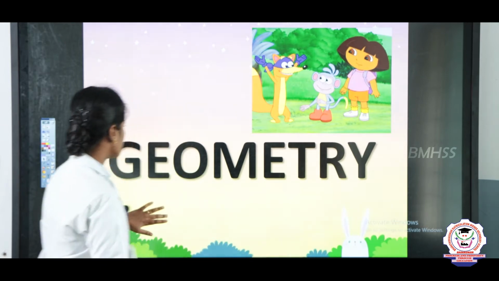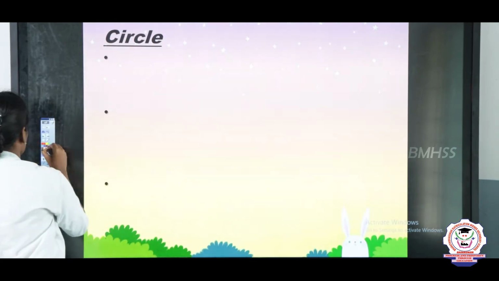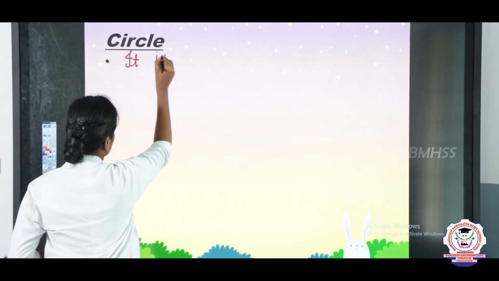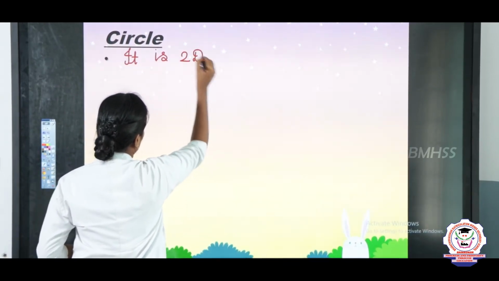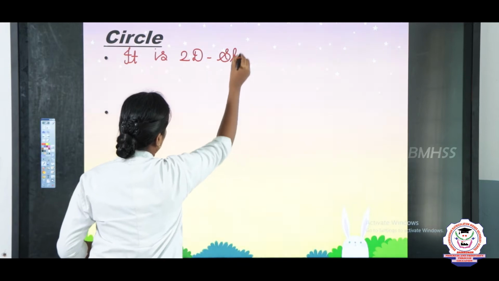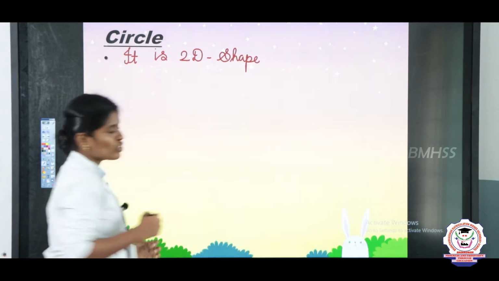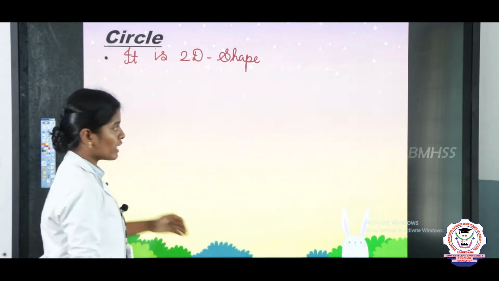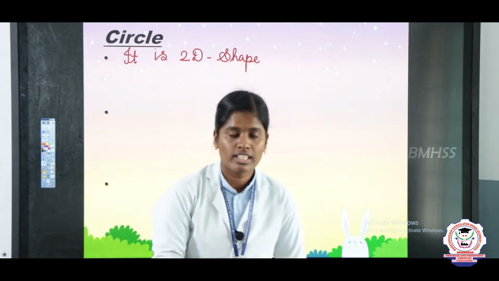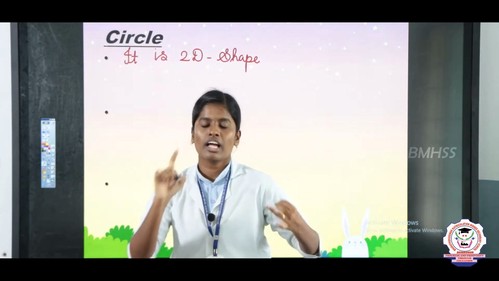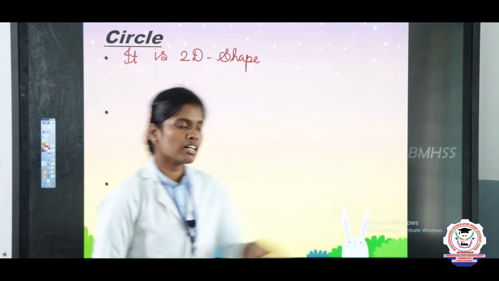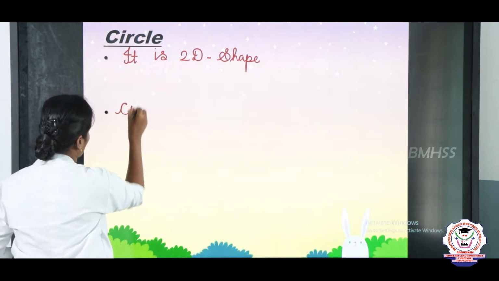The first point is: circle is a 2D shape. What is meant by a 2D shape? A 2D shape means it has length and breadth. And the next one is, it has no sides and no corners. Circle has no sides and no corners, and a circle has a center point. We keep the center point, then only we make the circle.